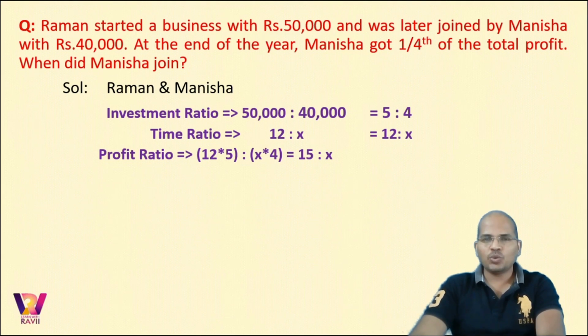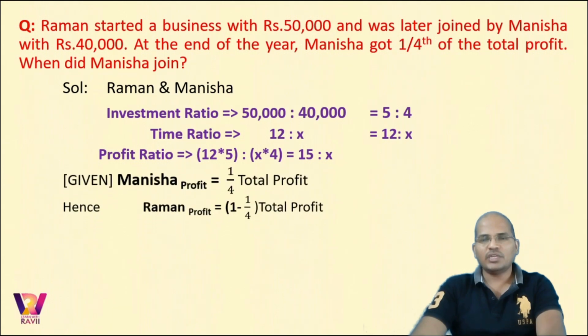Why is it 12 is to x? We do not know the time spent by Manisha in the business, so take it as x months. From the beginning you find Raman, so take it as 12. So 5 is to 4 is the investment ratio, 12 is to x is the time ratio. Now the profit ratio would be the product of time and money. So you get 12 into 5 is to x into 4. That would be 15 is to x. Clear?